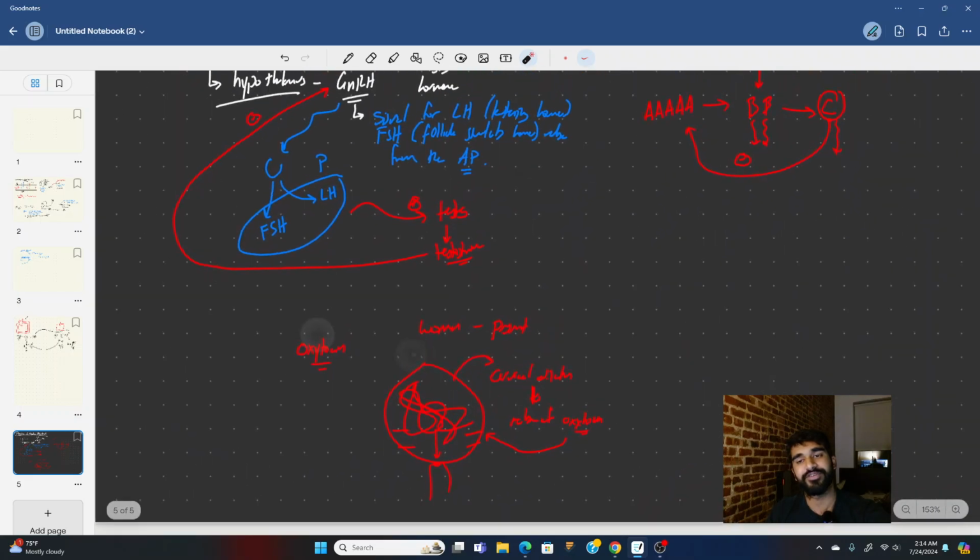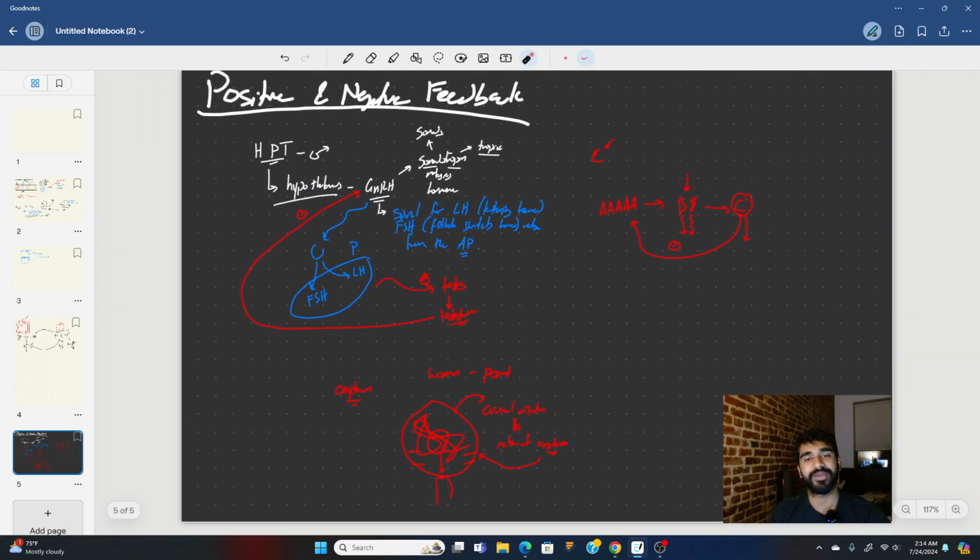So that's a little overview of positive and negative feedback mechanisms. It wasn't like an official lecture or anything. It's just something I wanted to talk about because I like talking about it and it's interesting to me, and this is what I'm passionate about, and this is what I love to do with my life.